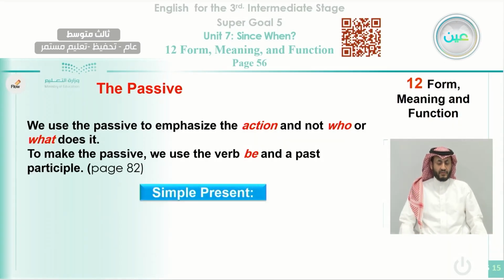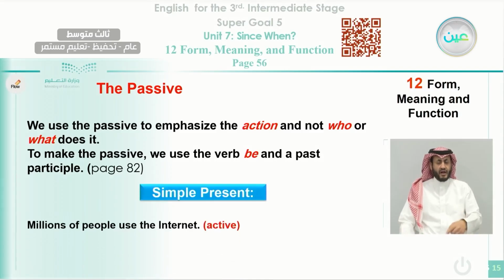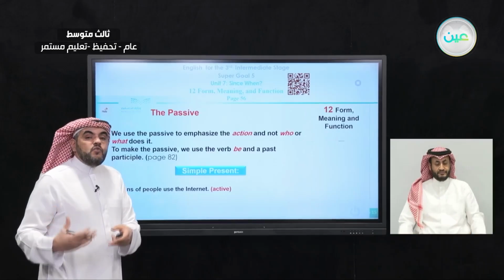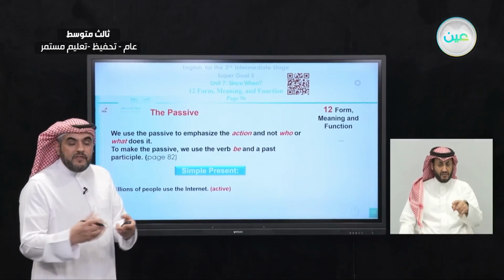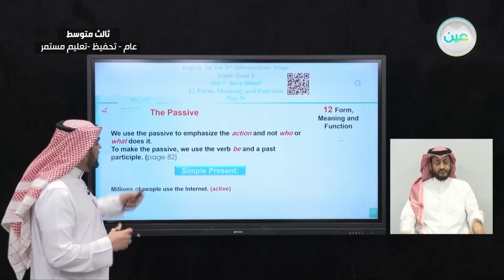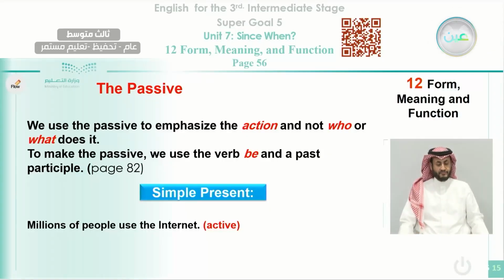Okay, let's use it in the present simple or simple present. Millions of people use the internet. As always, we have to decide what is the tense and where the subject, where the verb, and where the object are. Okay, like here, millions of people, this is the subject. Use is the verb. Here is the object. Okay, it is in the active form.